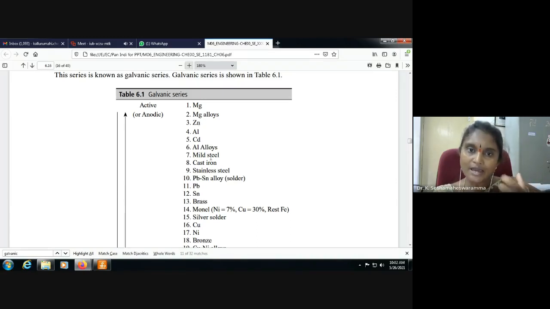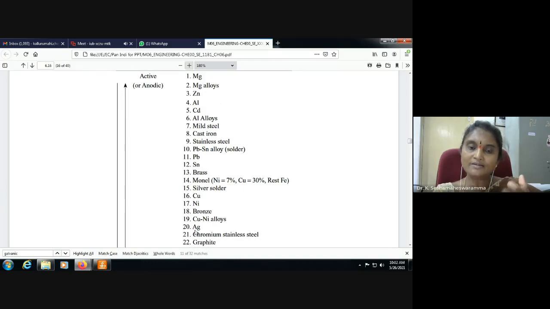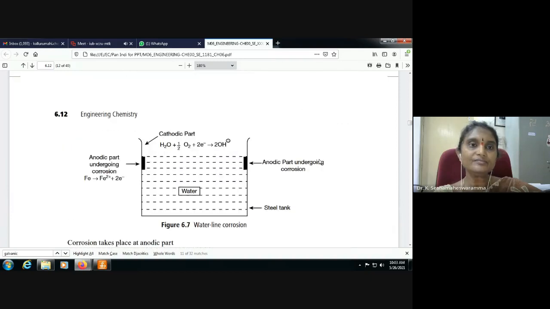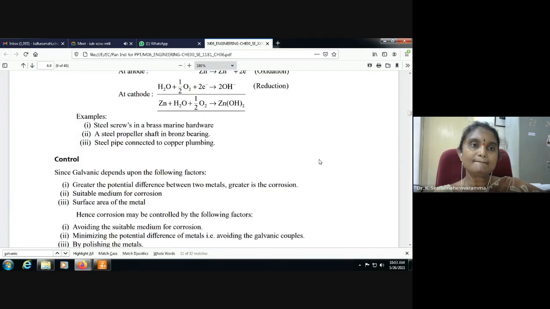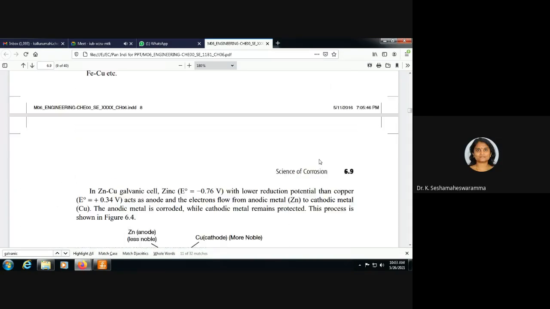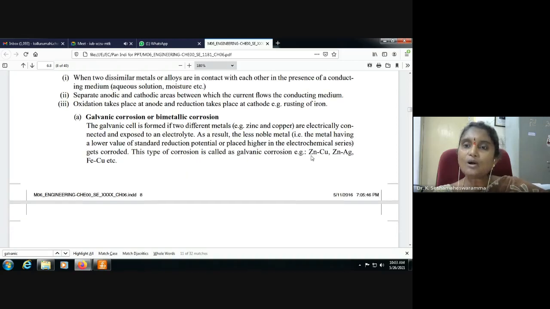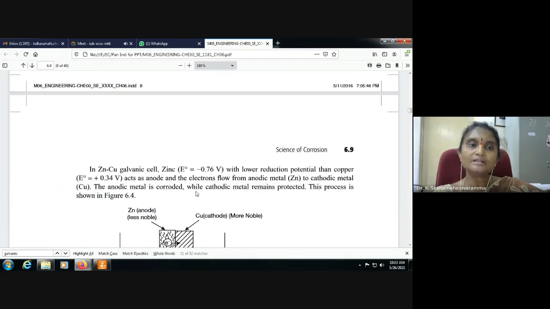Like that, iron and silver; silver is at the bottom. Like that, cast iron and silver. Those at the top are highly active and easily undergo corrosion. So zinc-copper, zinc-silver, iron-copper, like that.